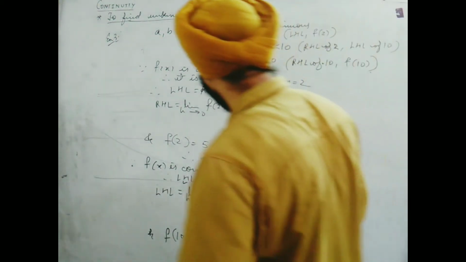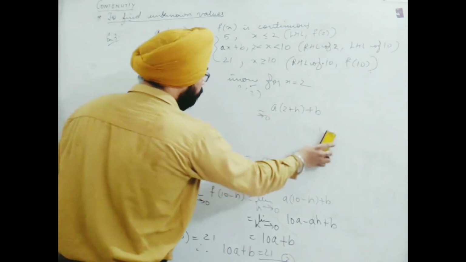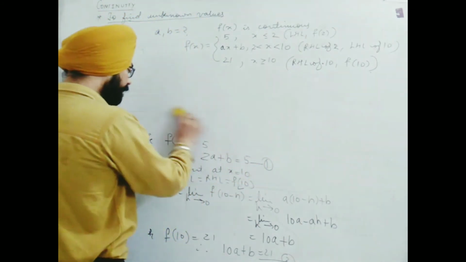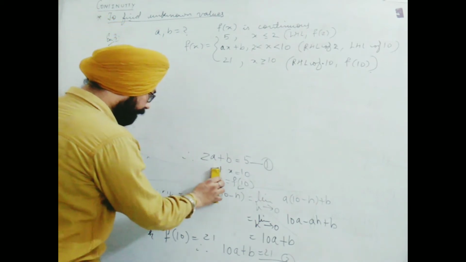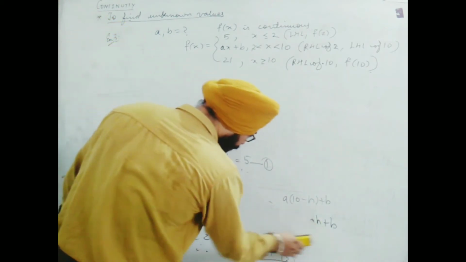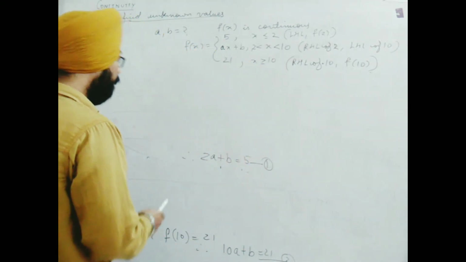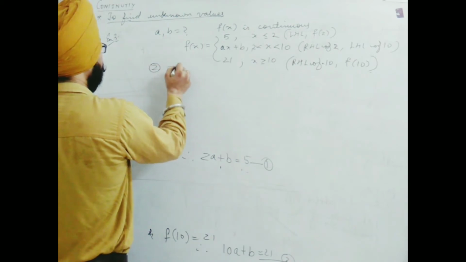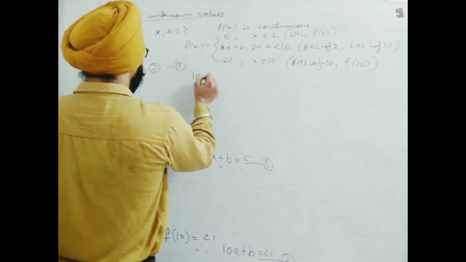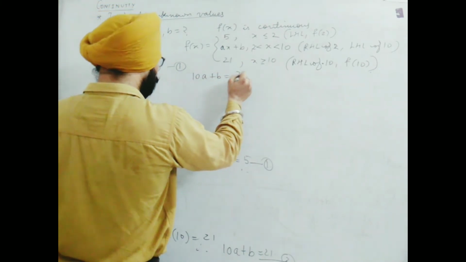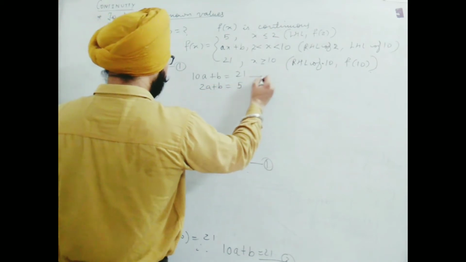So far we have obtained equation number 1 and 2. Everyone knows how to solve them; we will use any method to solve the linear equations in two variables. Our target is to find a and b. Simply I am doing equation 2 minus equation 1 so that b will be cancelled out. 10a plus b equal to 21, minus 2a plus b equal to 5.